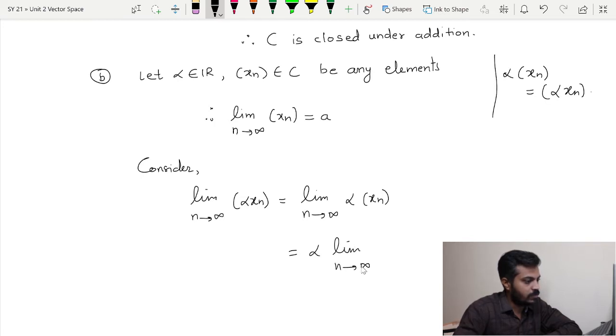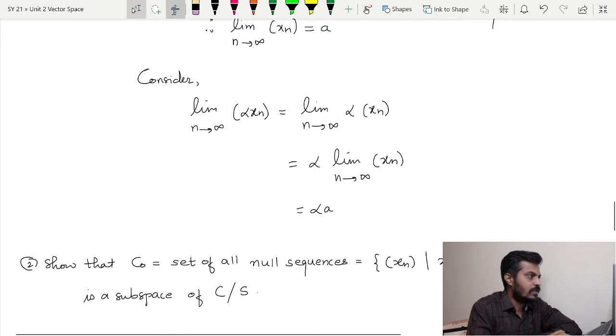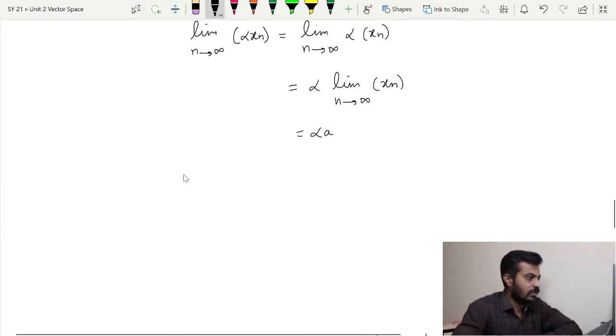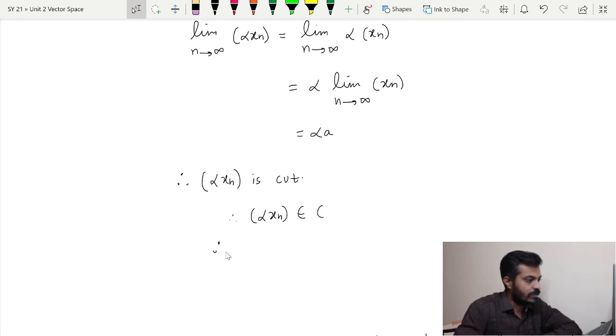So alpha times the limit as n tends to infinity of xn, which is alpha a, and therefore the limit of the sequence alpha xn also exists, and therefore it is convergent. Therefore the sequence alpha xn belongs to C, and therefore C is closed under scalar multiplication, and therefore C is a subspace.